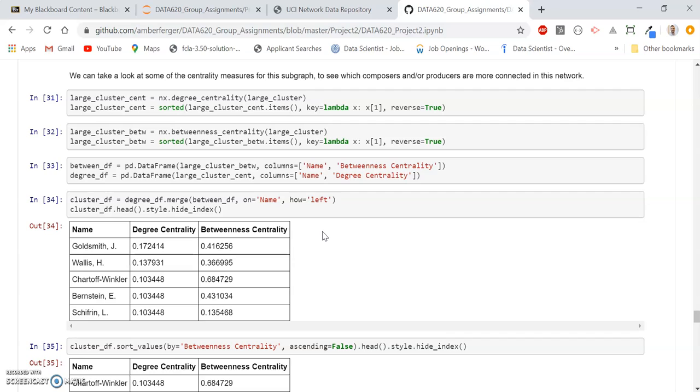With our isolated subnetwork ready to go, we then ran some centrality measures on the subgraph to identify the degree centrality and betweenness centrality of each node. What we found was interesting. Jay Goldsmith had the highest degree centrality value in the subnetwork, but when we dove a bit deeper, it was important to note that he collaborated with 3 producers that nobody else collaborated with at least twice. So we would expect that his degree centrality measure would be quite high, but not necessarily a high betweenness centrality value.